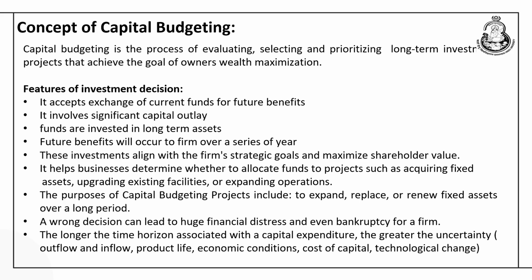So, capital budgeting is a very important decision, a very important step. If it is taken wrongly, then naturally it may lead to financial distress or even bankruptcy for the firm. So, the longer the horizon, the longer the uncertainty associated with the capital budgeting decision, and this uncertainty may emanate from factors like the uncertainty of cash inflow and outflow, the life cycle of a product, economic conditions at large, cost of capital and also technological changes.